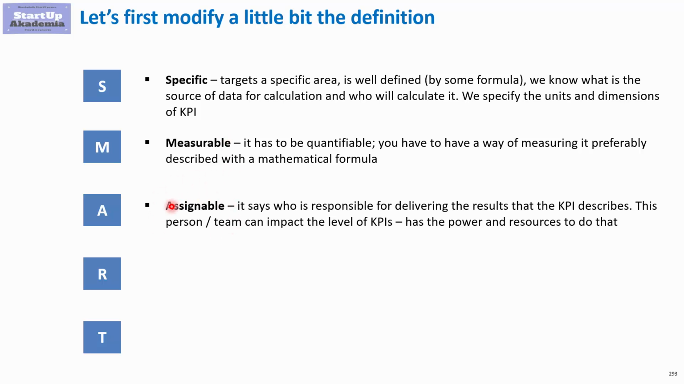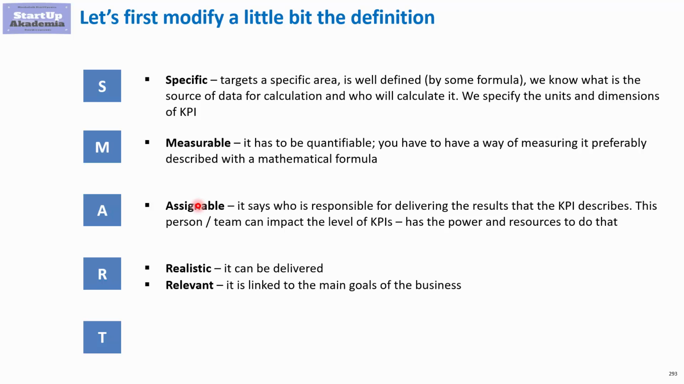Assignable would mean in this case that there is somebody responsible for delivering the results that the KPI describes, and this team can impact the level of the KPI. So they have the money, resources, and the power to influence that. The R we can understand in two ways. It can be realistic, it can be delivered, so we don't want to put goals defined through KPIs at such a level that they cannot be achieved. And relevant would mean in this case that it's linked to the main goals of the business.